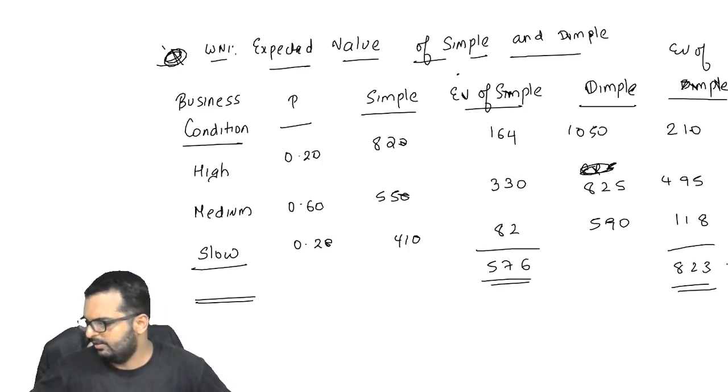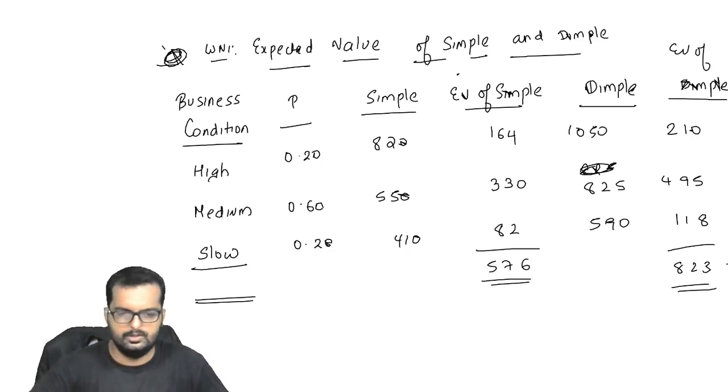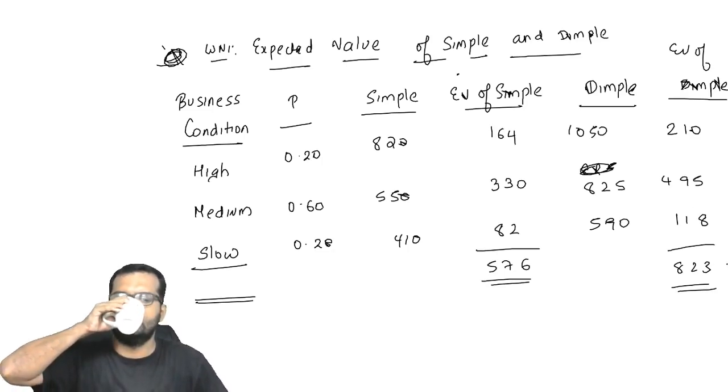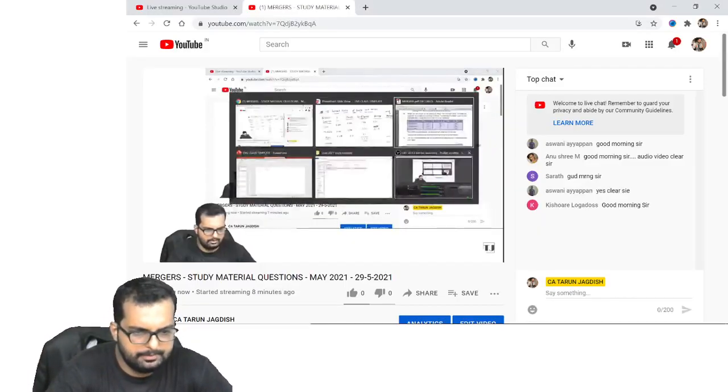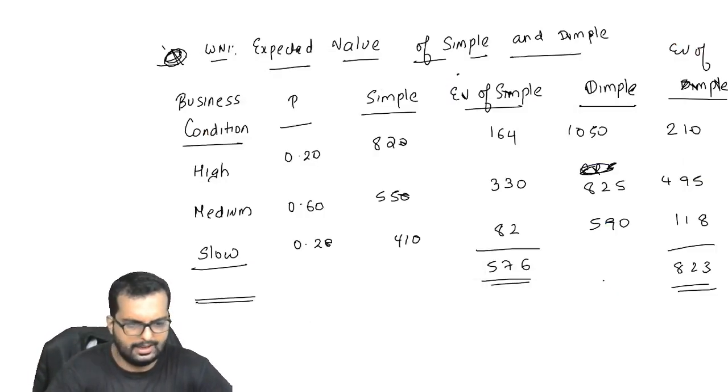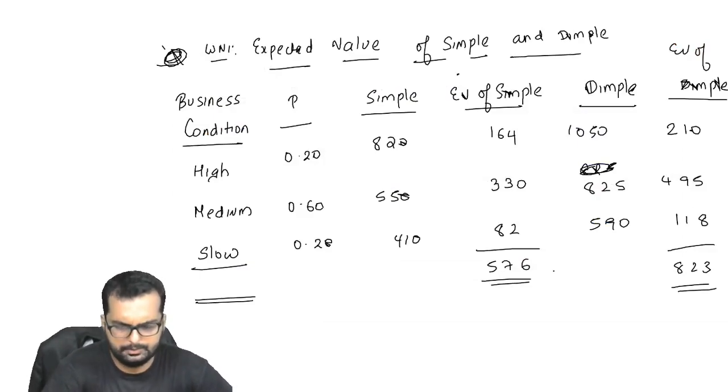That should be the answer for Dimple. I hope you all have got this answer, friends. Can I go to the next part now?